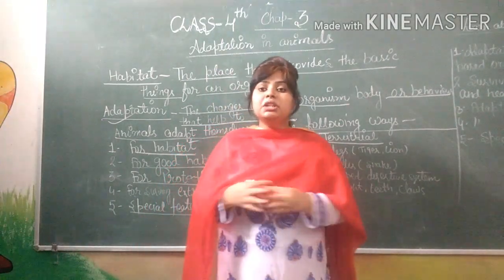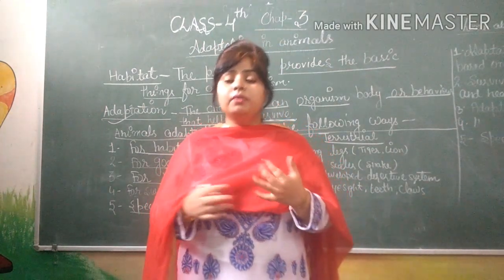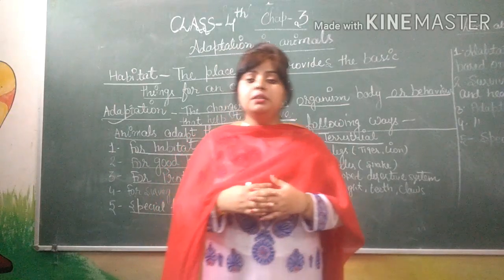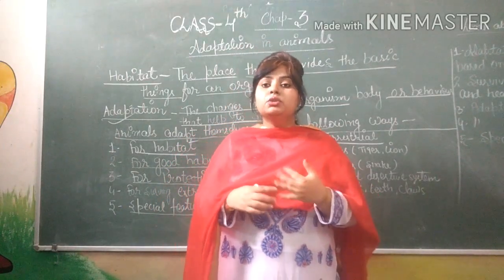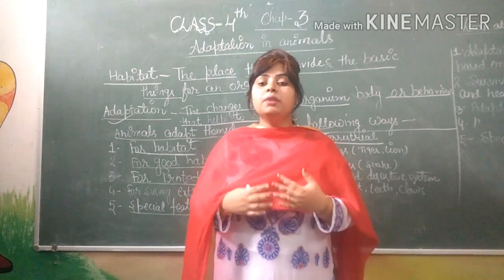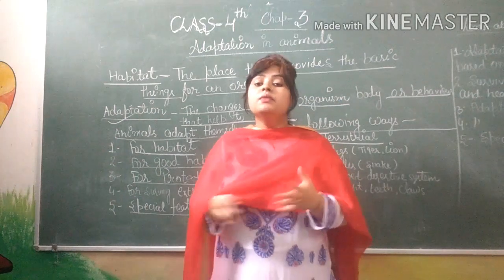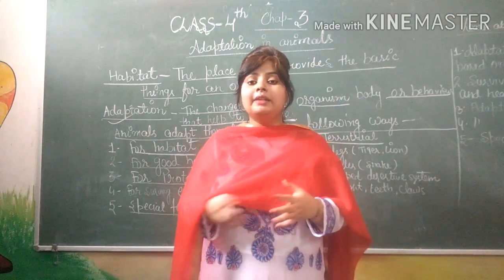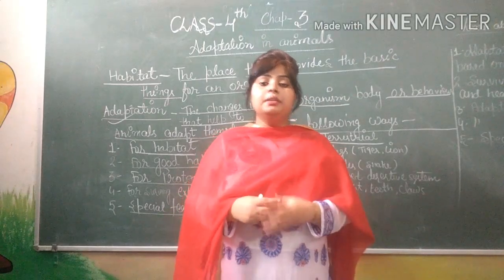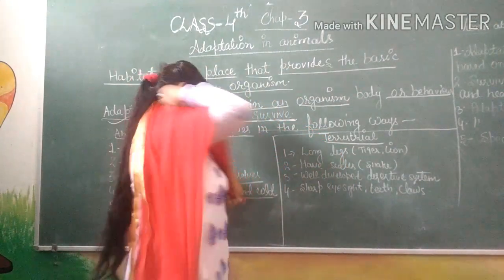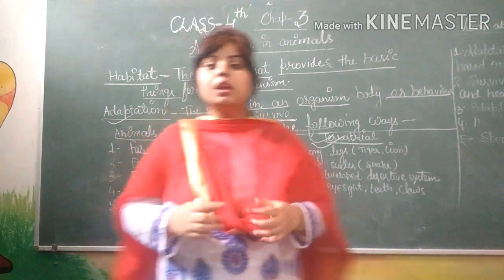So, adaptation for habitat. There are different types of habitat for animals. First is terrestrial habitat. Which types of animals are categorized as terrestrial animals?